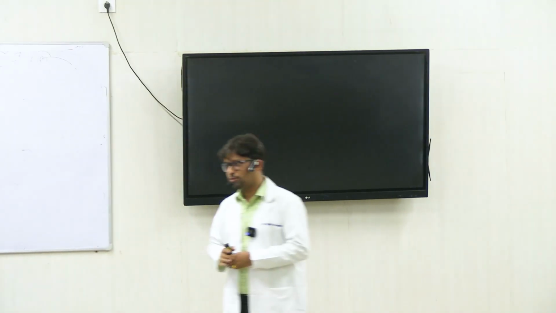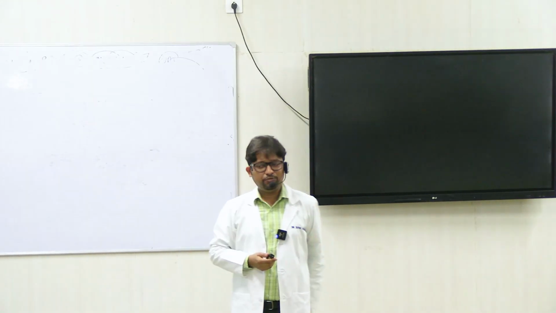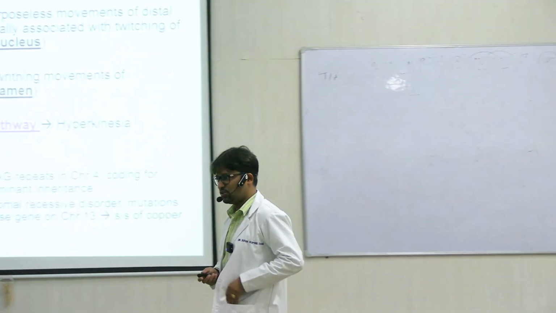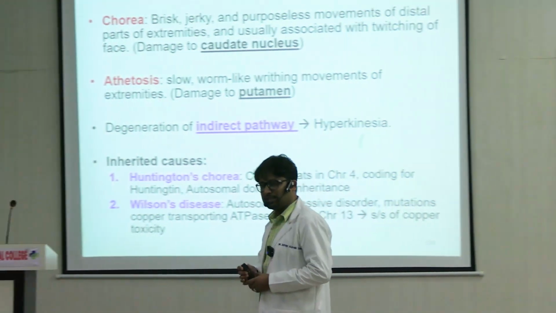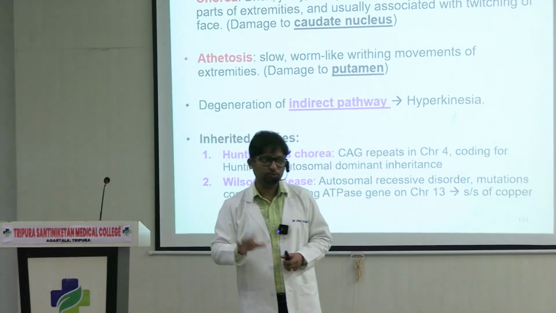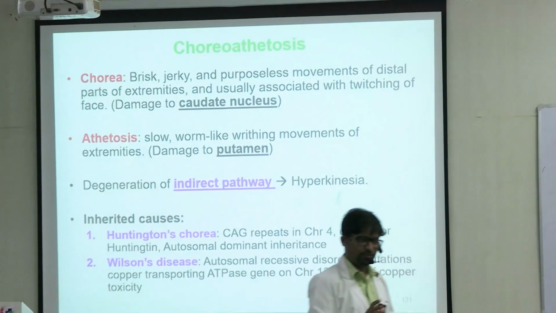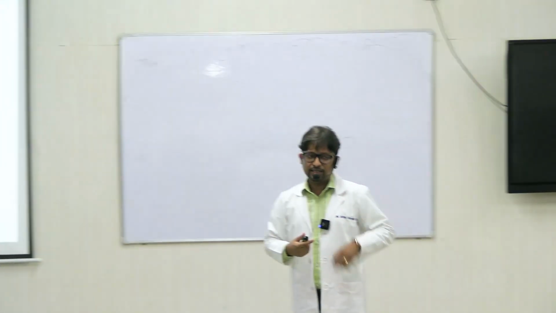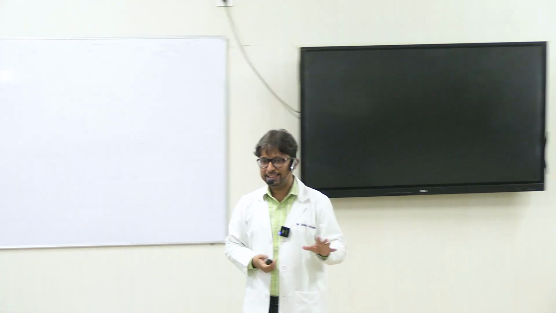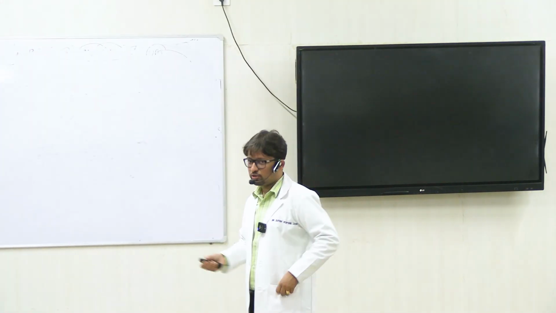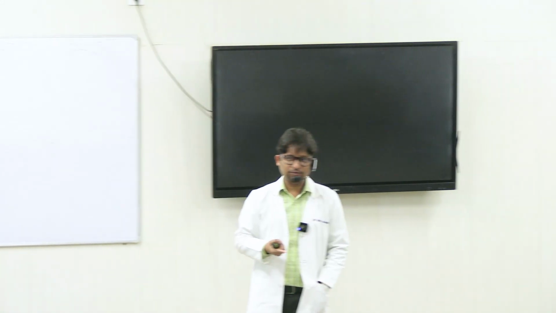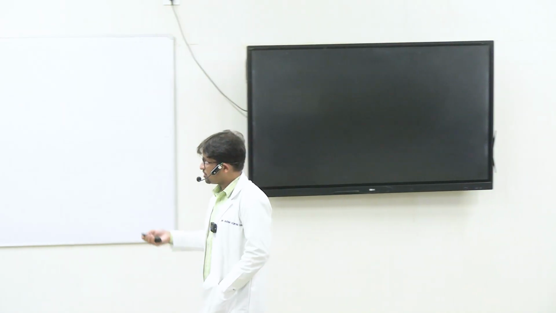So we'll talk about choreoathetosis. Till now we have talked about Parkinson's disease. Parkinson's, if you have observed carefully, is one form of hypokinetic disorder. When I say hypokinetic, it means that the movement is reduced. So its different manifestations we have seen in the slowness of movement, right? Masked facies and everything, hypokinetic features. Now this group of disorders that we are going to discuss today is about hyperkinetic forms or disorders of the basal ganglia.